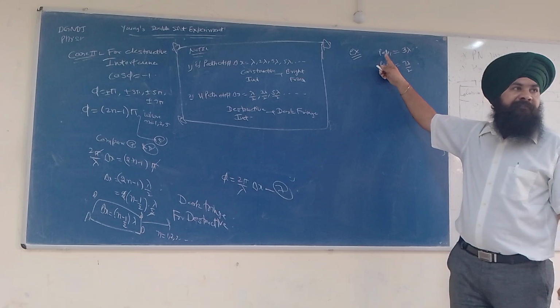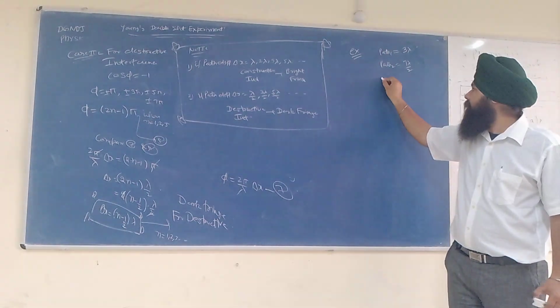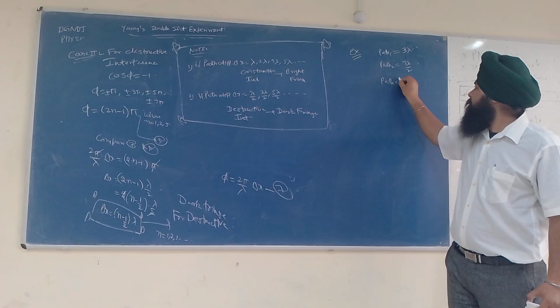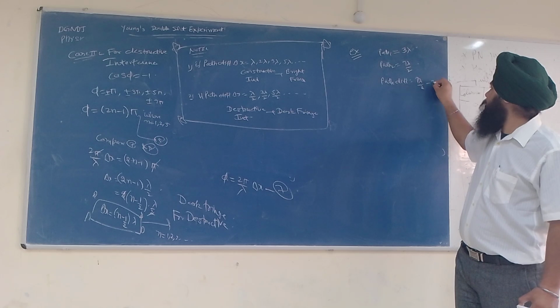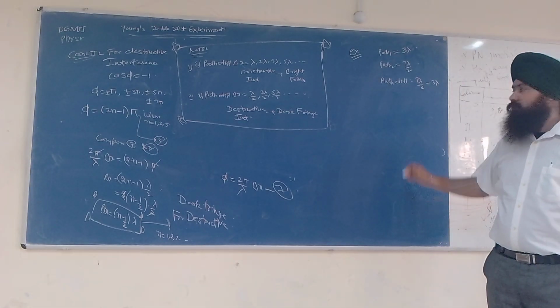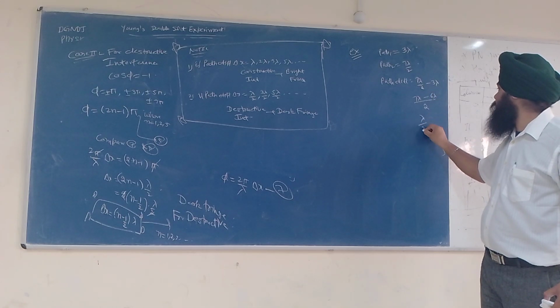This is the distance traveled by wave number 1, and this is the distance traveled by wave number 2. What is the path difference? 7 lambda by 2 minus 3 lambda. What is the answer? (7 lambda minus 6 lambda) by 2.